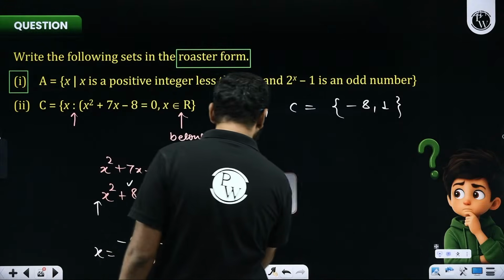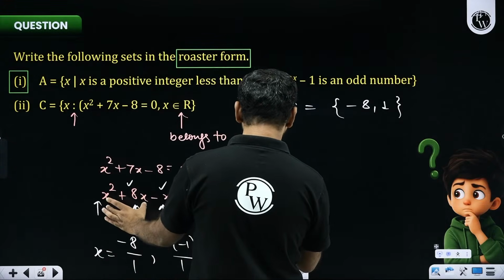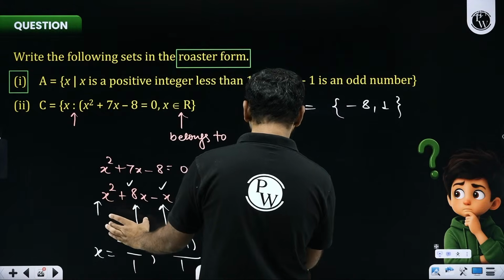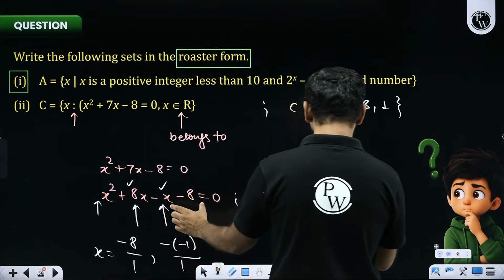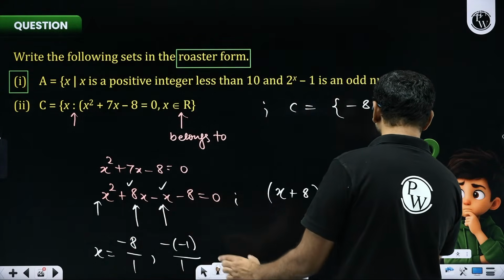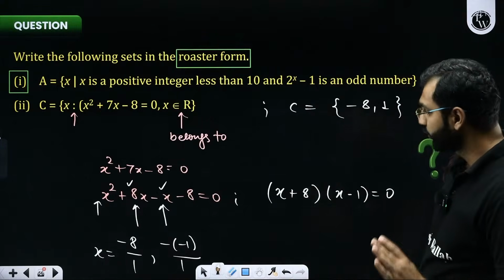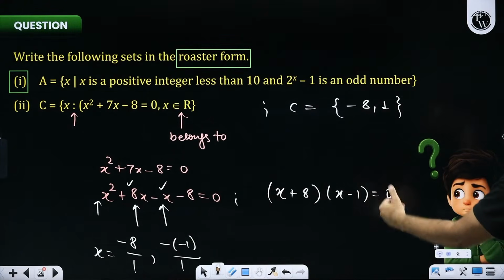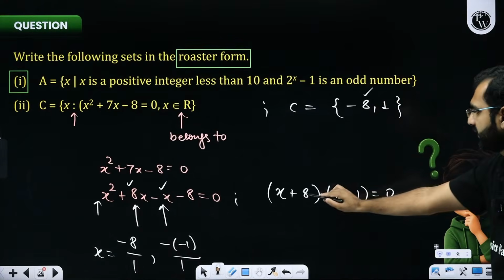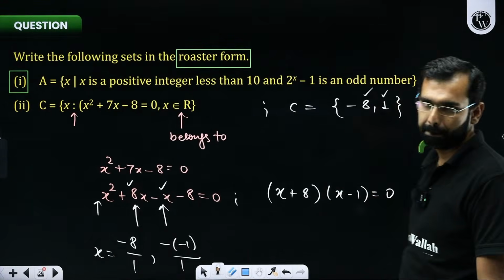Yes, by splitting the middle term, if you take x common here, you will be left with x plus 8. If you take minus 1 common from here, you will again be left with x plus 8. So that gives you two factors as x plus 8 and x minus 1. One root will be minus 8, another root will be plus 1.